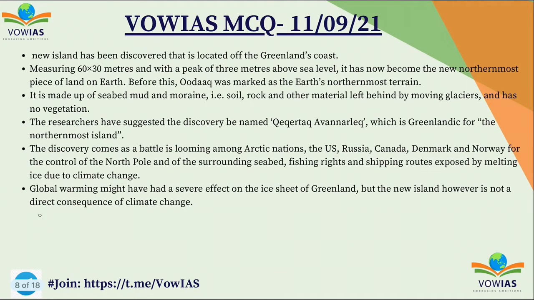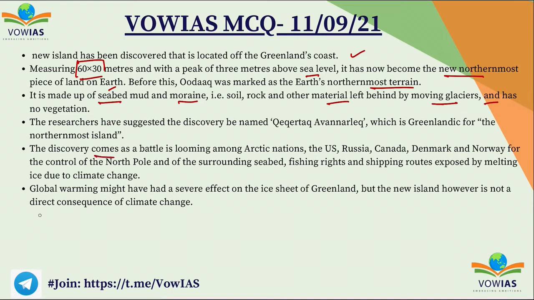So the new island, which is considered to be the northernmost island of the earth, is located off the Greenland's coast. It measures 16 to 30 meters, and with a peak of 3 meters above sea level, it has now become the new northernmost piece of land on earth. Before this, Udak was marked as the earth's northernmost terrain, and this is made up of seabed mud and moraine, that is soil, rock and other materials left behind by the moving glaciers, and has no vegetation. The researchers have suggested that the discovery be named Qeqertaq Avannarleq, which is the Greenlandic for the northernmost island.